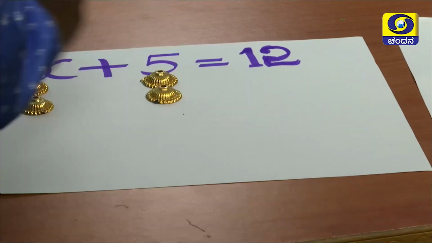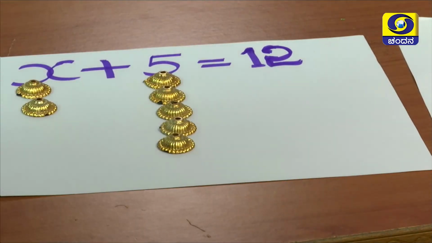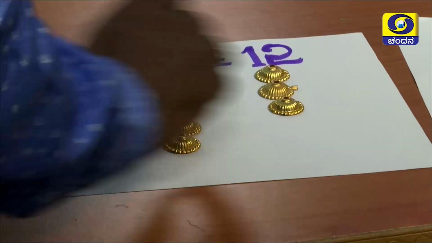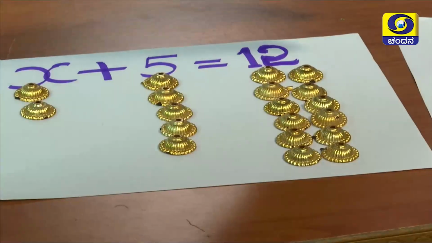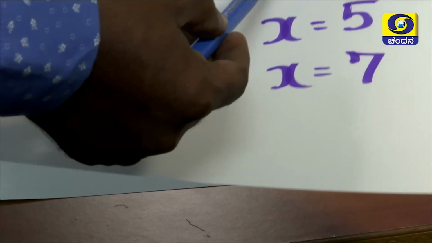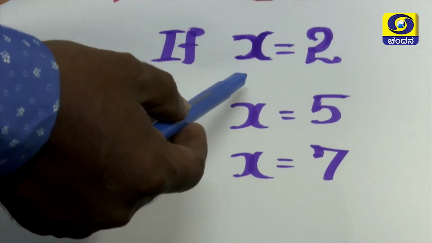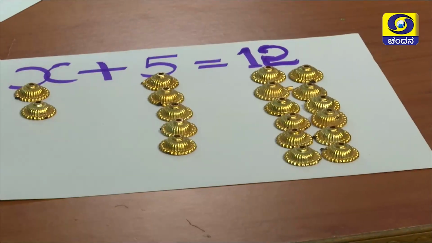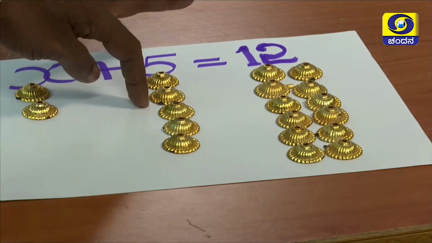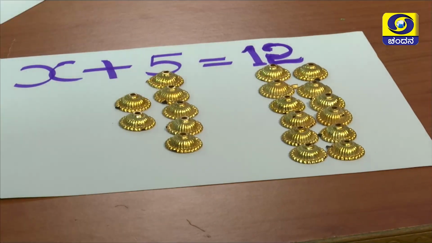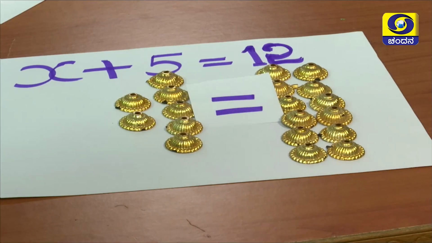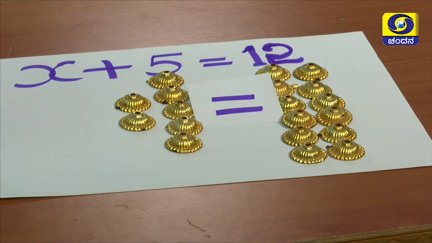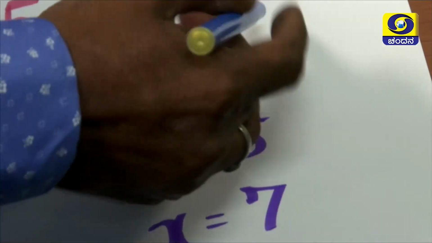Then here 5, and the answer is 12. The value of x is first 2. If x is 2, then the value is 2 plus 5. Total how much? 7 is equal to 12? No. Therefore, the first statement is false.